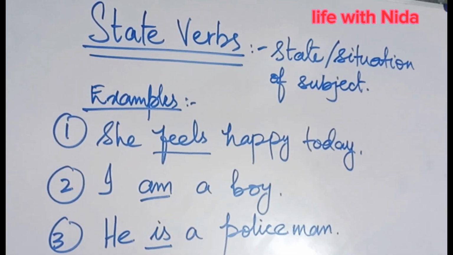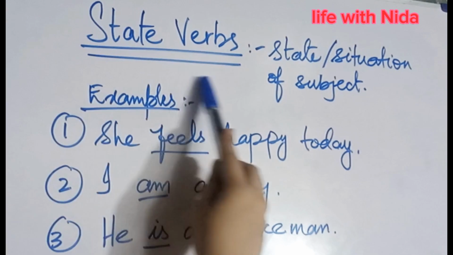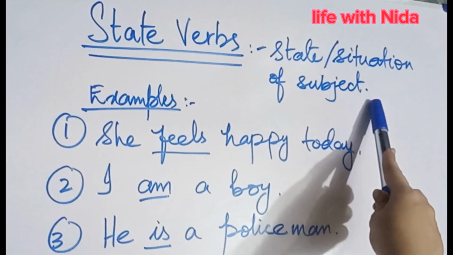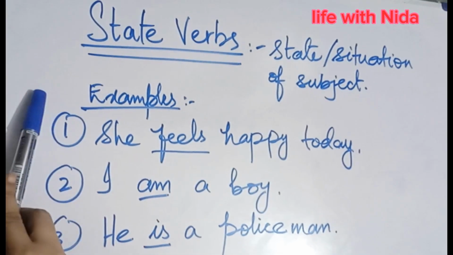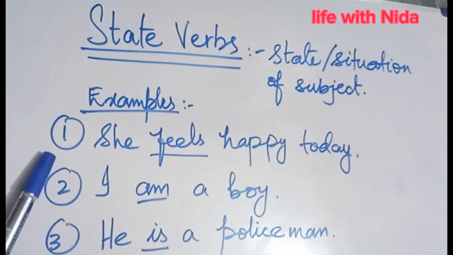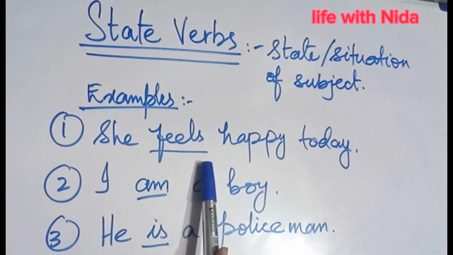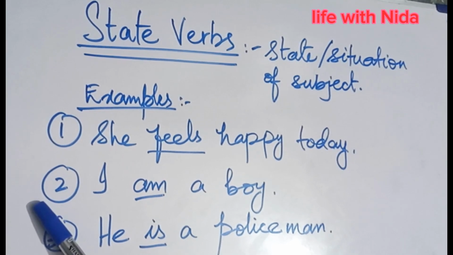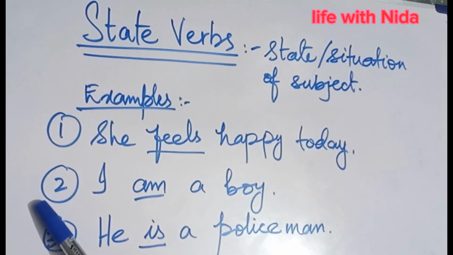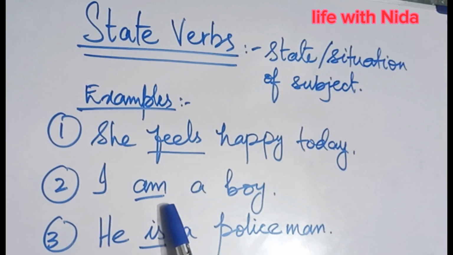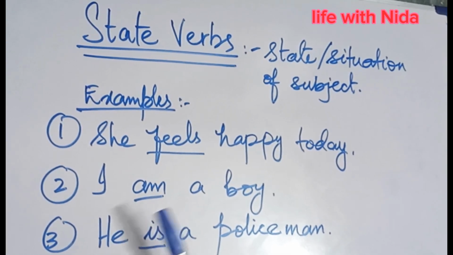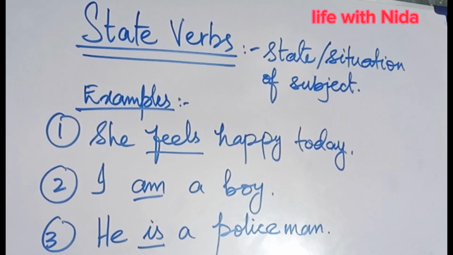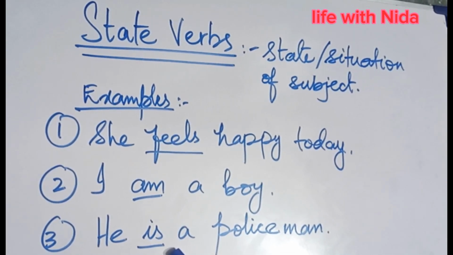Now let's discuss the state verbs. State verbs describe the state or situation of a subject. The examples are: She feels happy today. How is she feeling today? She is feeling happy. So feels is the state over here. Number 2, I am a boy. Am is a stative verb which is describing that I am a boy. Number 3, he is a policeman. So is is a stative verb here which is describing the state of a man, that he is a policeman.